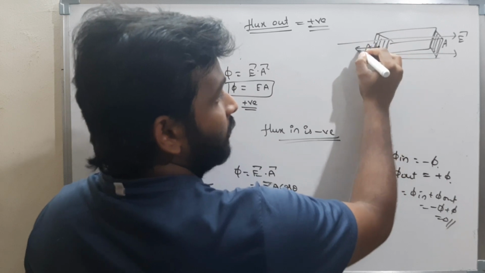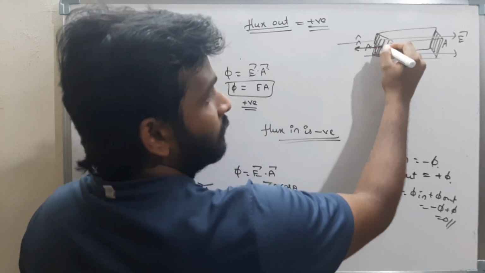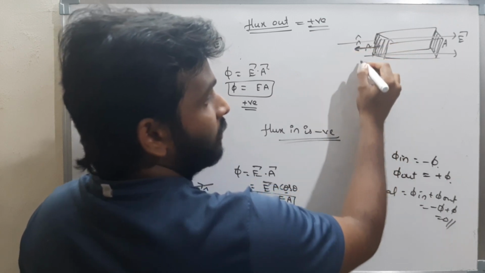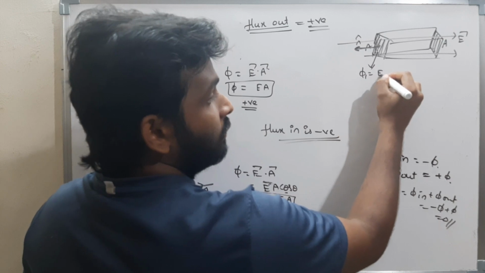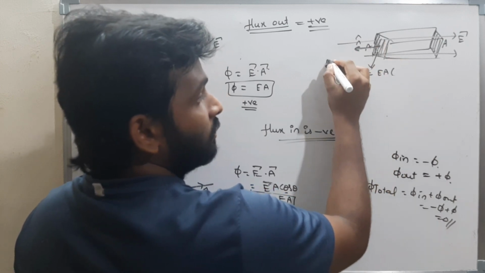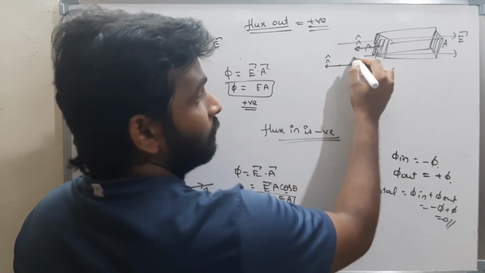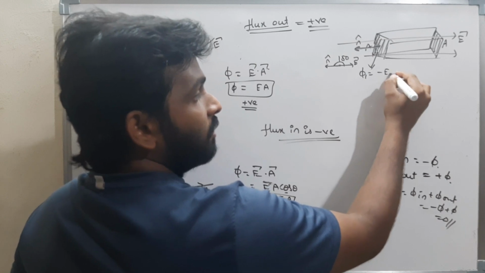This is the area vector n cap. For this surface, the area vector is in this direction and the electric field is in this direction. For this, the flux phi 1 is E into A cos 180, because the angle is 180. Therefore, it will be minus EA.